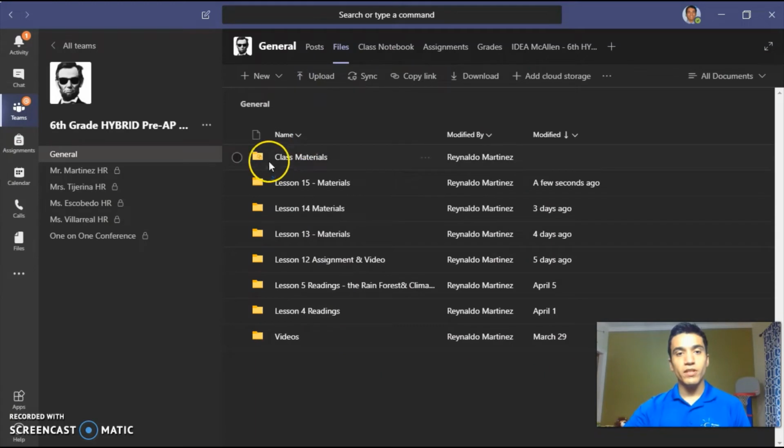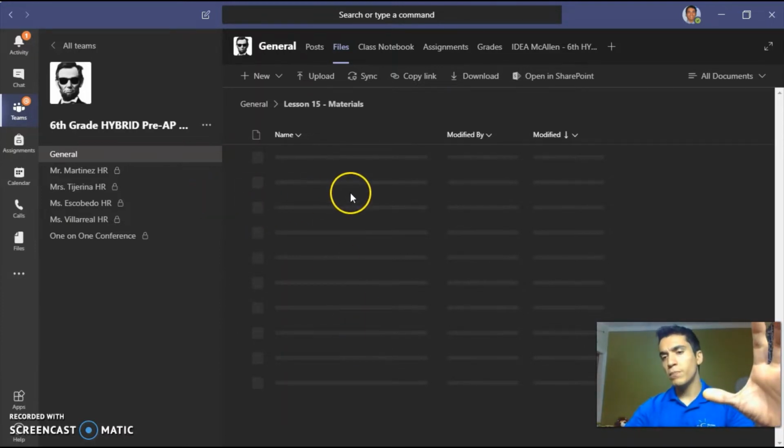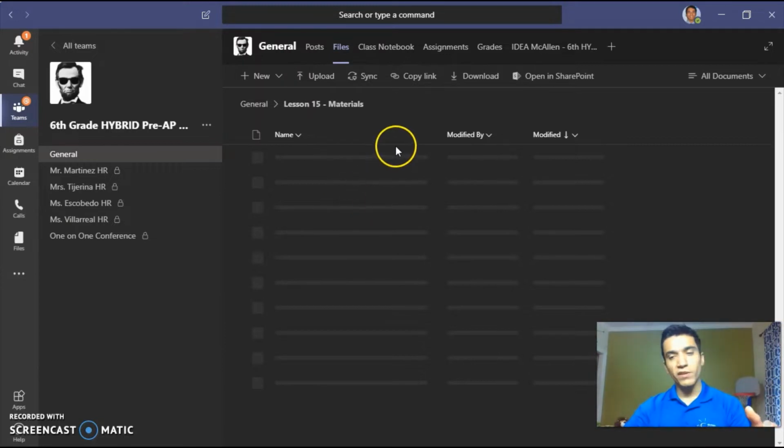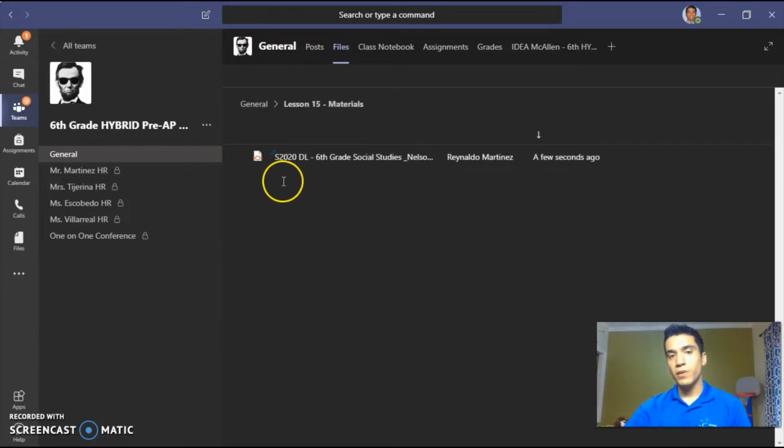So once you're here, you're going to see all the folders that have been uploaded for the year, and you're going to find Lesson 15 materials. In that, you're going to find the reading. Again, you don't need to go all the way in here to find this. I'm going to post this on the general post page, so you should see it pop up right away. But in case you're having any trouble, try this method, and you should be able to get access to the reading. Once you click this, 1 second,